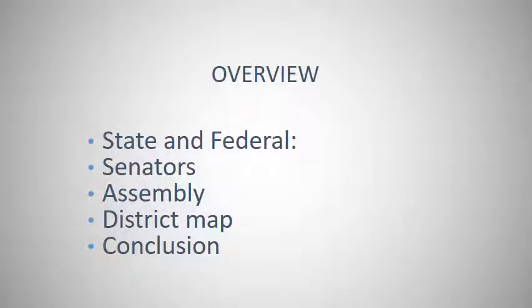So, a quick overview of what I'll be discussing in this presentation. I'll be presenting who my representatives are, both at a state and federal level, as far as the senators, who is my member in the assembly, and what the district maps are, which will show the area that they're over. Then, to conclude, based on those maps, being able to determine if there's any type of gerrymandering that can be noted based on the breakdown of each of the districts. Let's go ahead and get started.